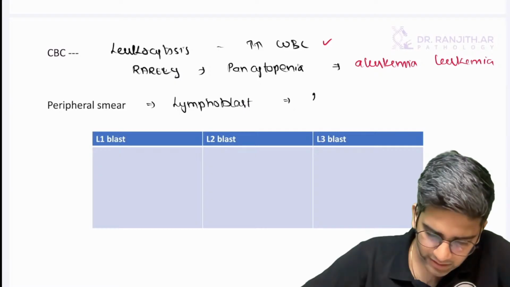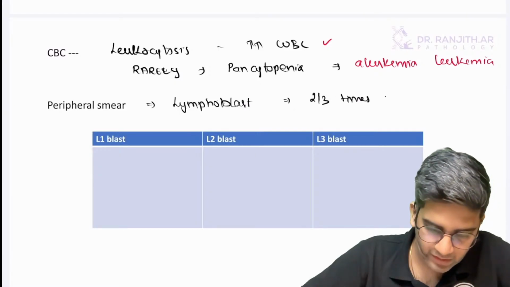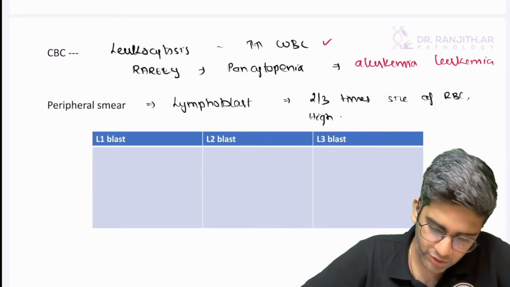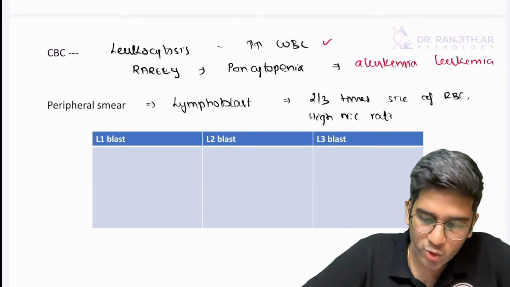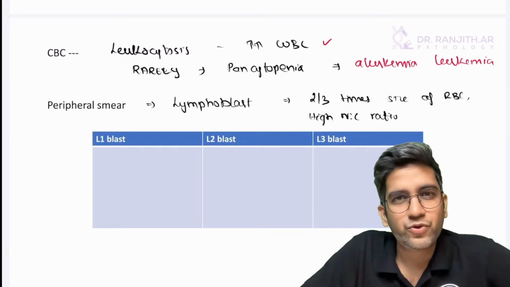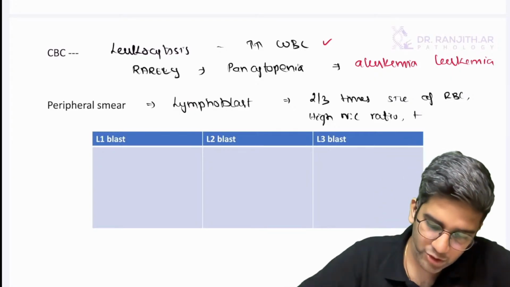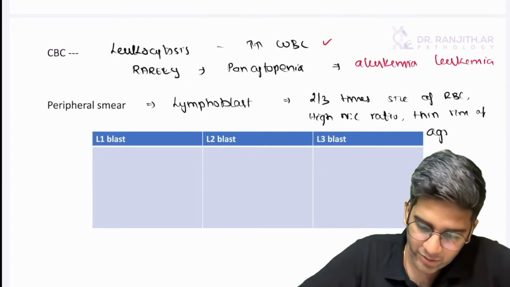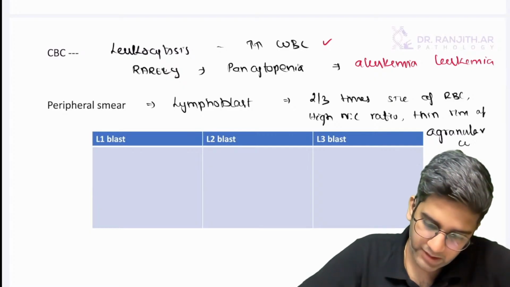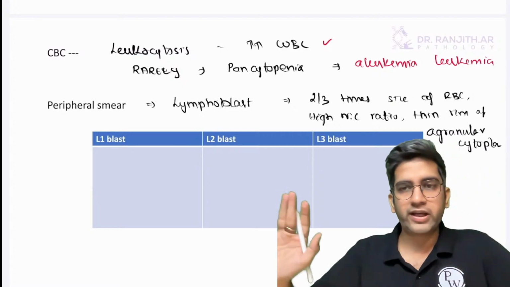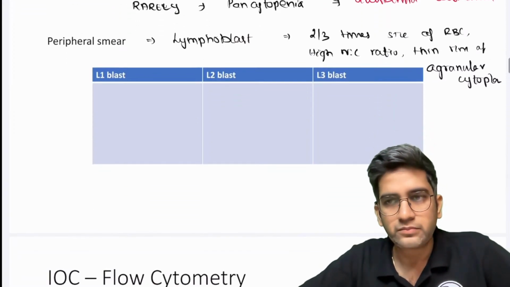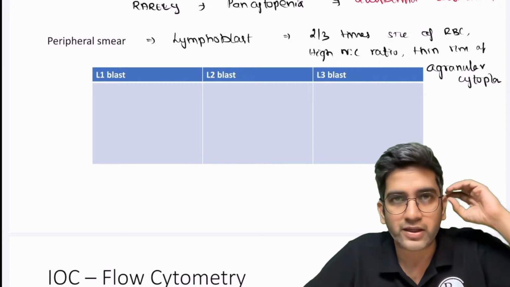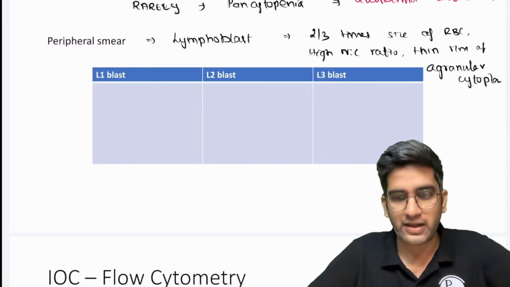So a lymphoblast will be 2 to 3 times the size of an RBC with a high NC ratio. I am not going with the nucleus and the nucleoli because it's always a confusion. It will be difficult for you to remember. So high NC ratio, very thin rim of agranular cytoplasm. Okay, that's a complete description of what I look for in a lymphoblast. You can write that there'll be leukocytosis with neutropenia because the normal WBC count will be reduced and replaced by blast, right? Okay.